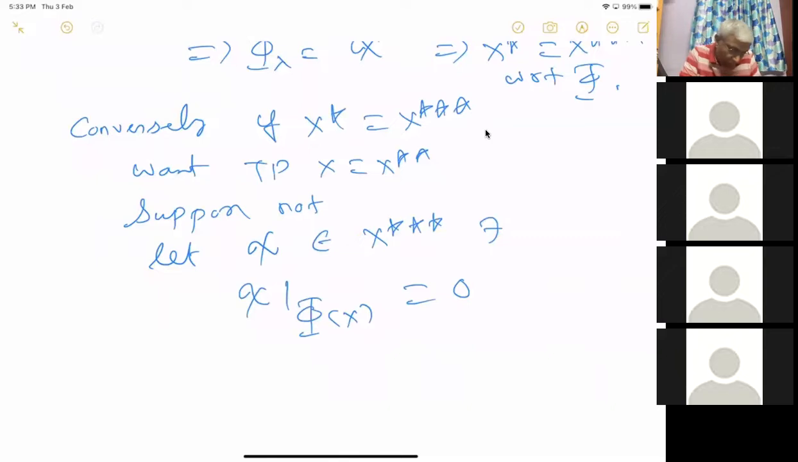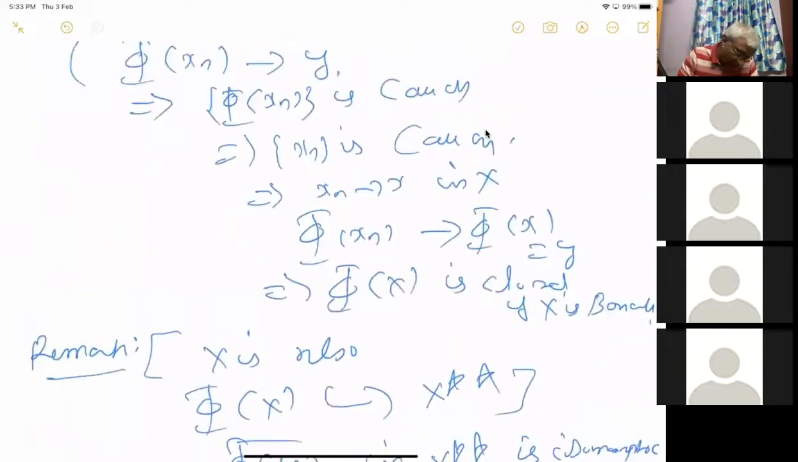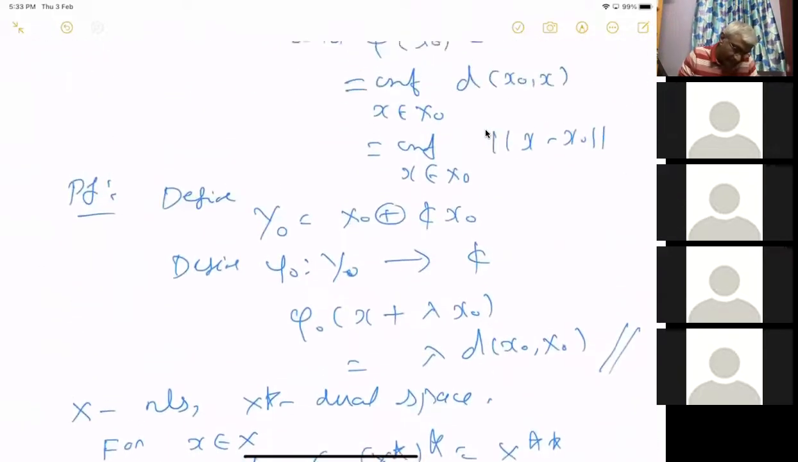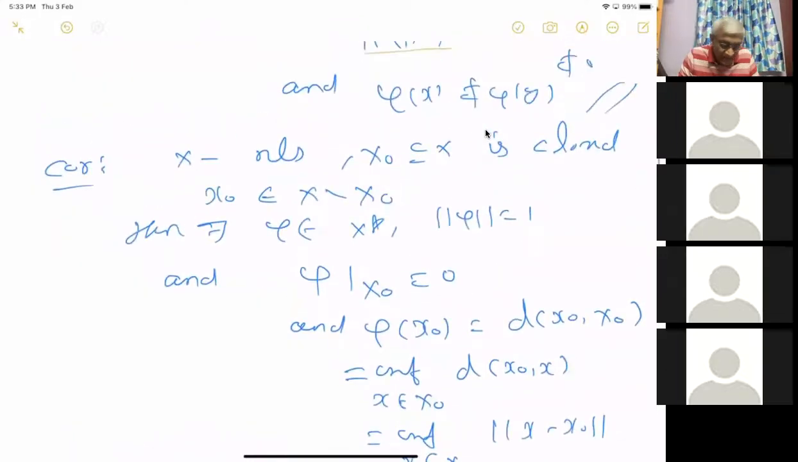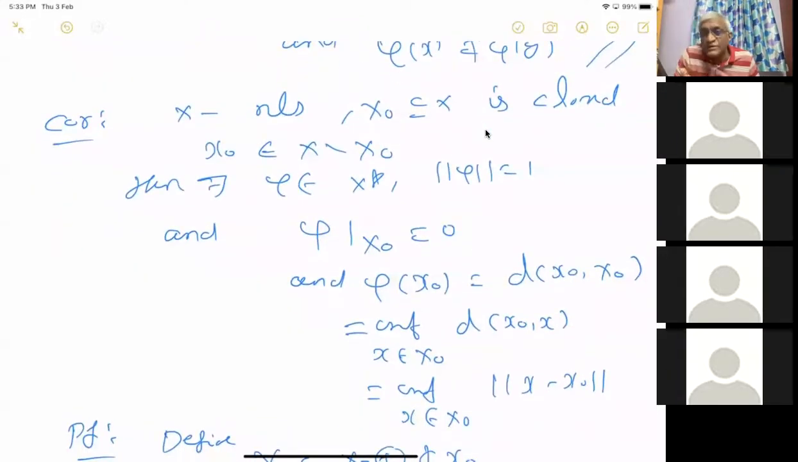See, we have proved something. We have proved a version of a corollary of the Hahn-Banach theorem here, which says that if we have a closed subspace and a point which is not in the subspace, then there is a linear functional which separates that point and the closed subspace. So this corollary implies that there exists a non-zero linear functional which vanishes on this closed subspace x naught.